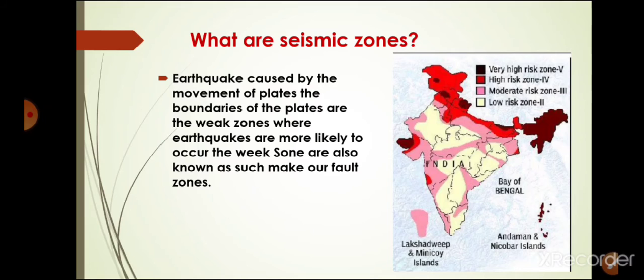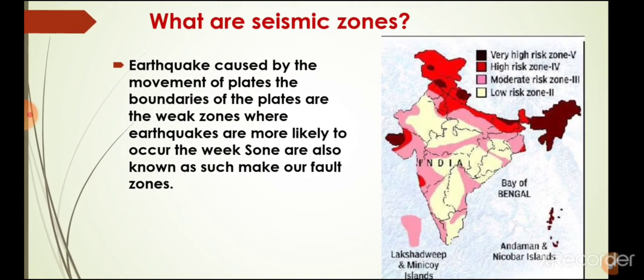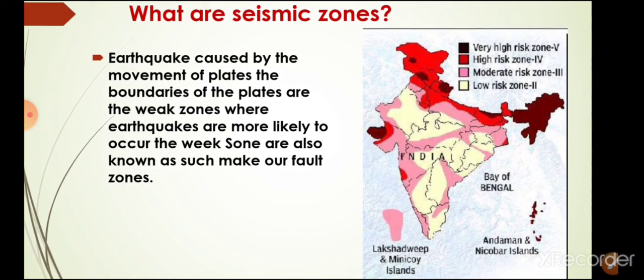Like in India, Kashmir, the Western and Central Himalayas, the Northeast, Rann of Kutch, Rajasthan, and the Indo-Gangetic plains are at high risk of vibration by an earthquake. Now you can see here the very high risk zone, high risk zone, moderate risk zone and low risk zone. In this map you can see that, right?